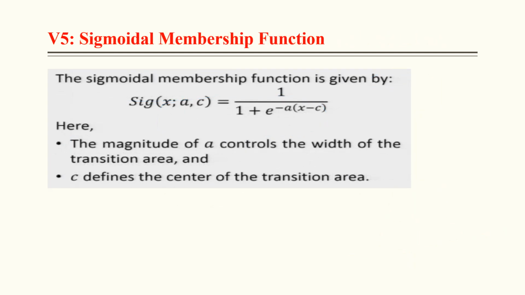The sigmoidal function is given by x, a, c. So there are only two parameters available: 1 upon 1 plus e raised to the power minus a times (x minus c). The magnitude of a controls the width of the transition area. So A controls the width and C defines the center of the transition area, as in the case of the generalized bell, where there are three parameters A, B, C. A represents the width and C represents the center. So in the same way we have to take care.